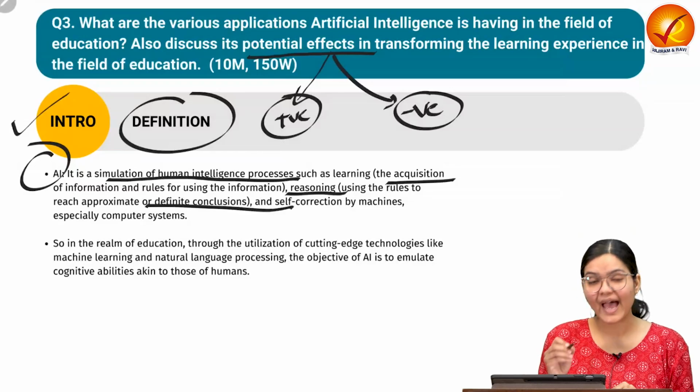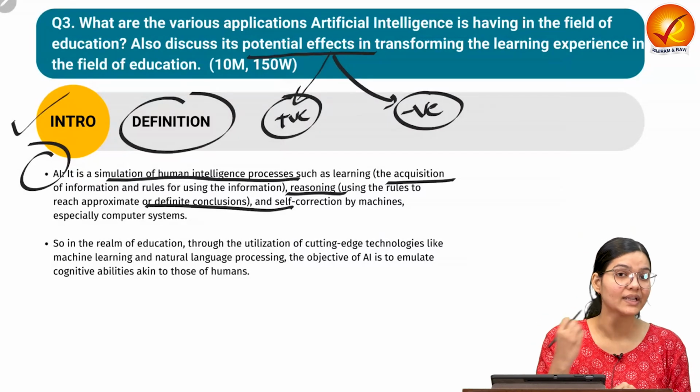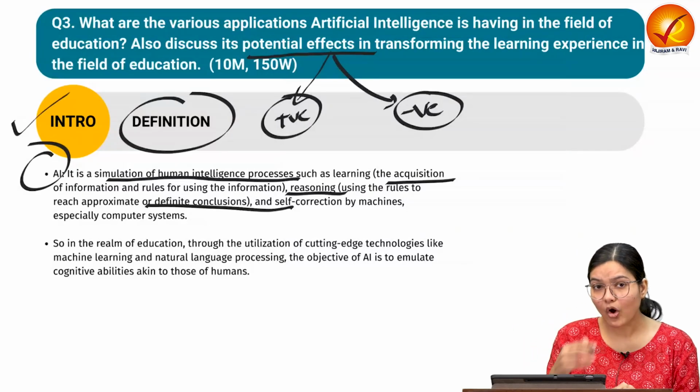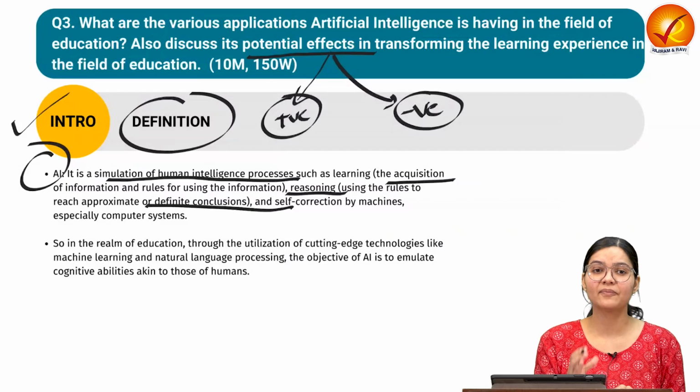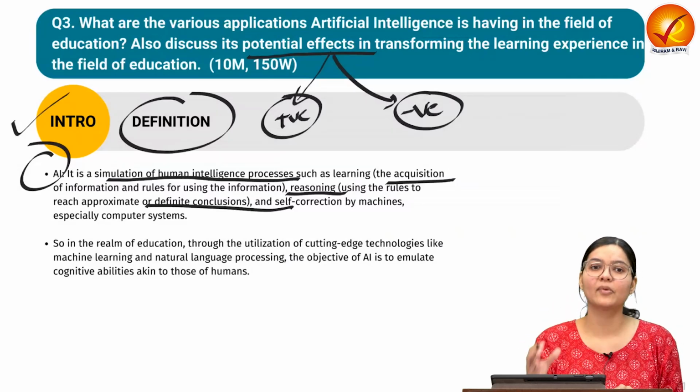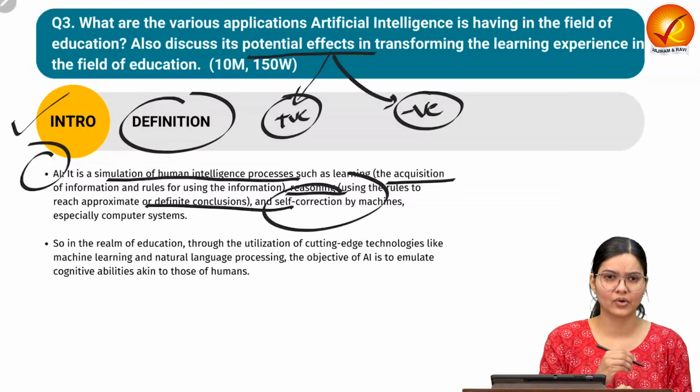And then to have a defined conclusion based on the information which you have processed. And also it has a mechanism when you are not responding in the right way, or if you are making some mistakes, you can self-correct yourself also.